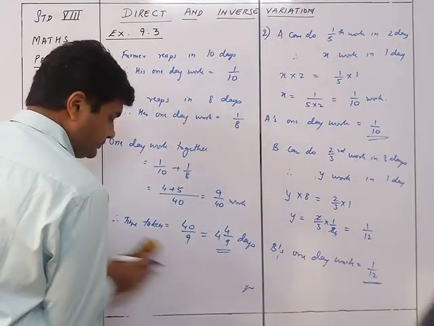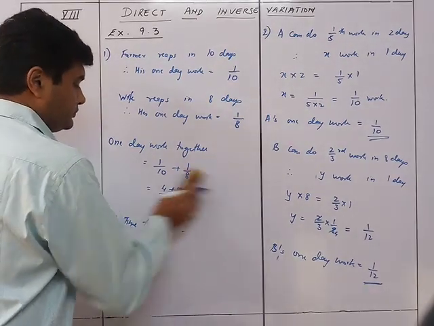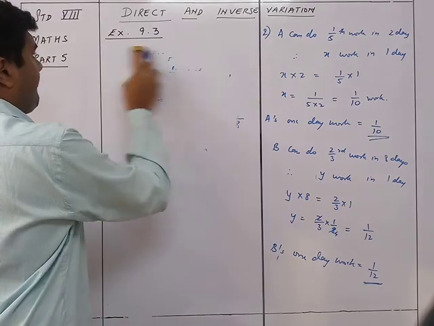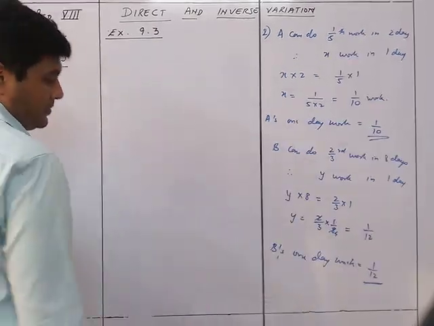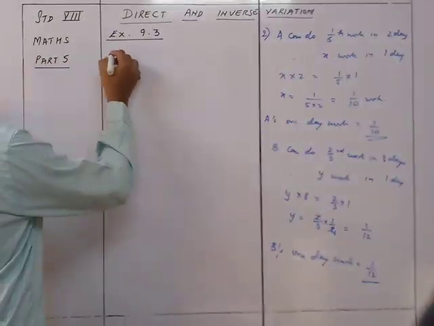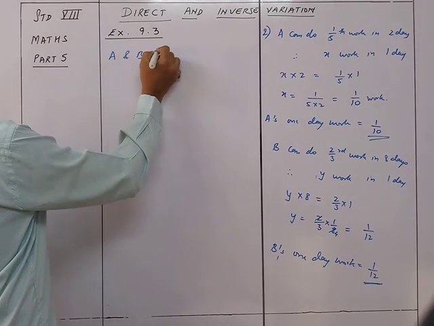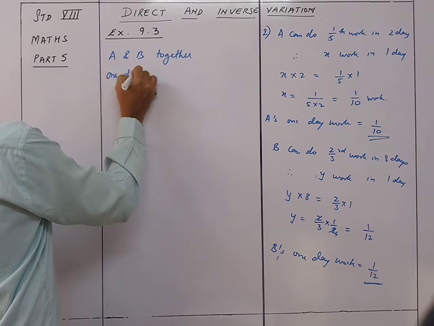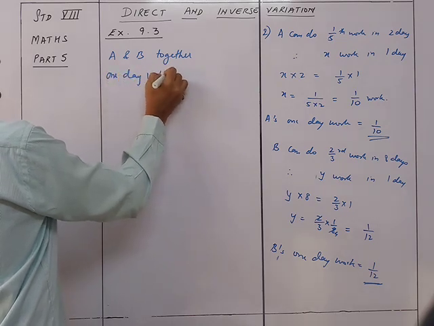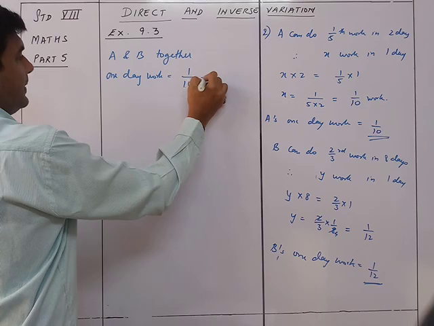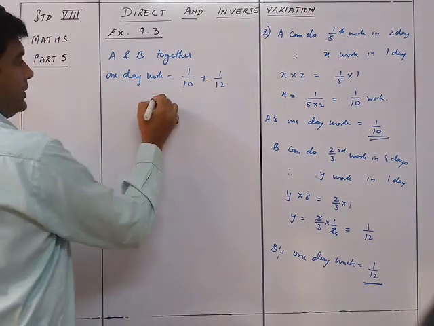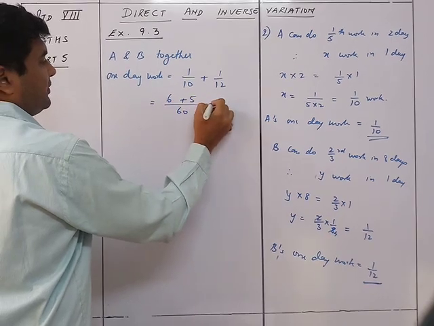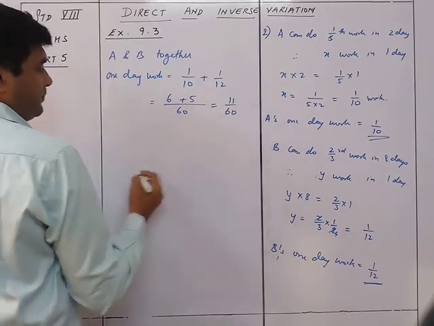Now together, when A and B are together, their 1 day work is equal to 1 upon 10 plus 1 upon 12. LCM is 60, so this is 6 plus 5, which is 11 upon 60.